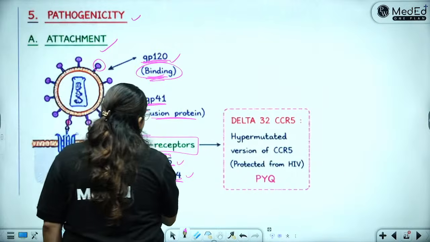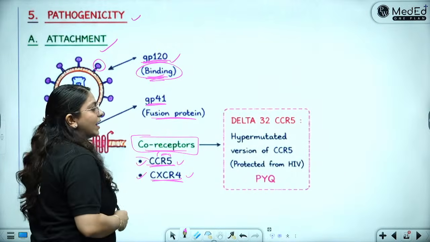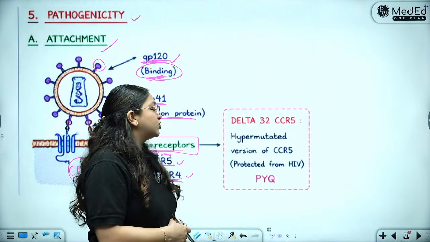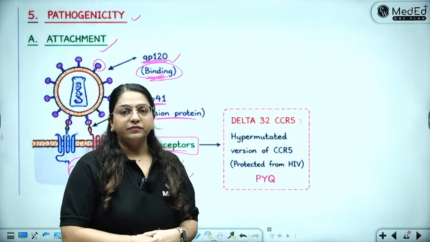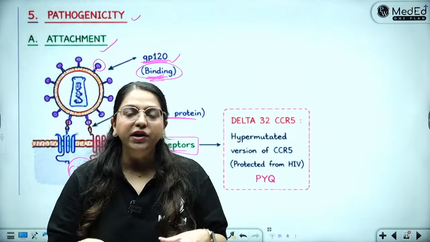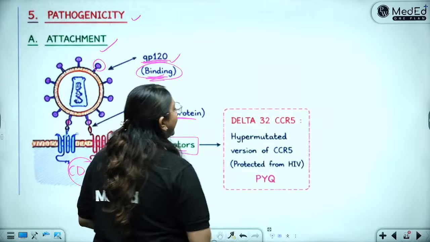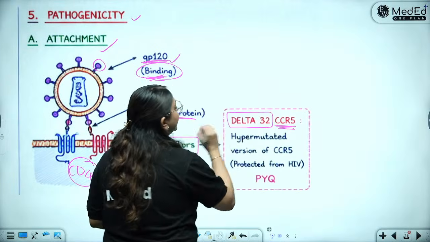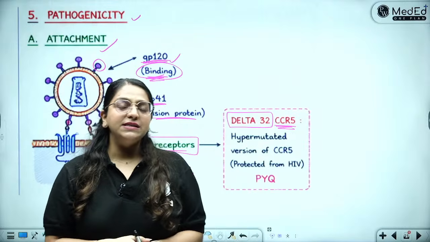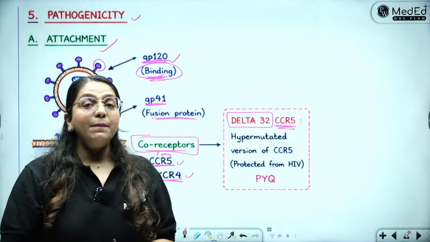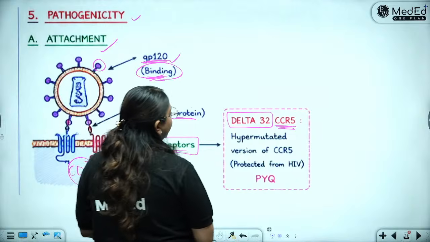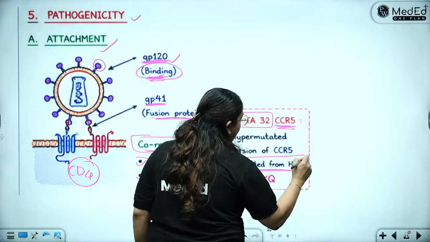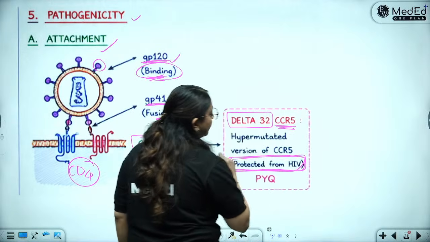Chaliye, the co-receptor is CCR5 and CXCR4. How important are they? That can be shown by the mutation. They are so important that the people who have any mutation in the CCR5, such as the delta 32 CCR5 mutants, become totally resistant to the virus. They are protected from HIV. That is how important this co-receptor binding is.